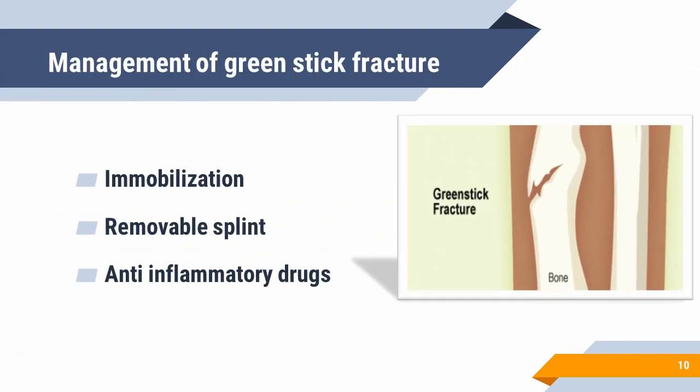Next one is management of greenstick fracture. Children, as I already explained to you, in this type of fracture a bone bends rather than breaking completely into separate pieces, right? So the first one is immobilization. Children, most of these fractures involve the arm and leg, which require immobilization to make the bone grow back in natural position, okay? Then removable splint. Children, a removable splint is the most recommended among children, okay?